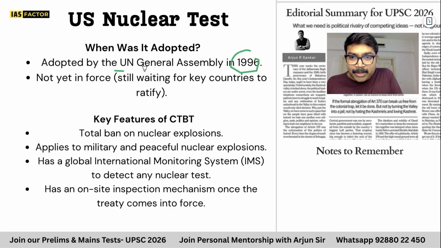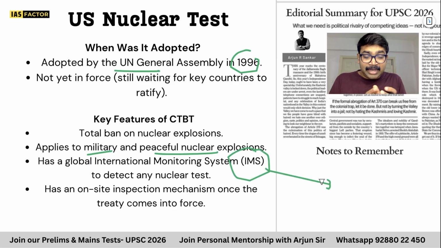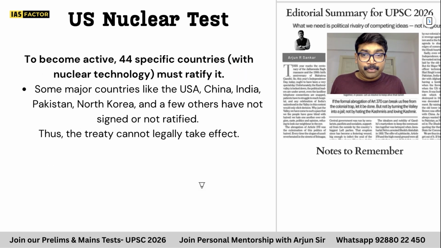1996, it was adopted by the UN and applies to military, peaceful, etc. And it has also got something called IMS. All these can be important terms. What is an IMS? It is the International Monitoring System. It can detect any nuclear test. As an inspection site team, everybody can actually make a visit.